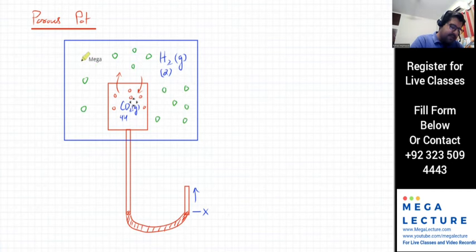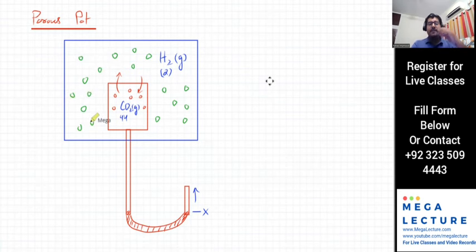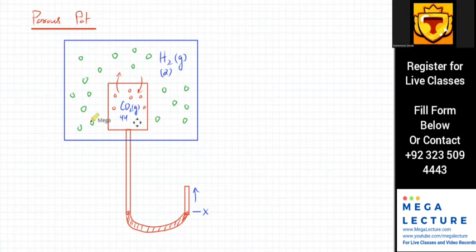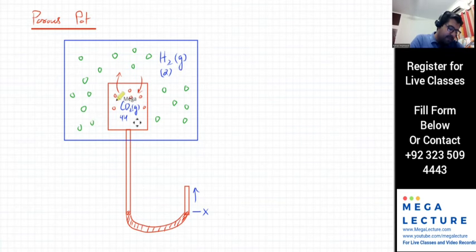So where will hydrogen gas diffuse? Remember, what is diffusion? Diffusion is when particles move from a region of higher concentration to a region of lower concentration. So hydrogen gas will try to move inside the porous spot, right? Is that clear? Yes, sir. Okay, so the hydrogen gas will start moving inside the porous spot.